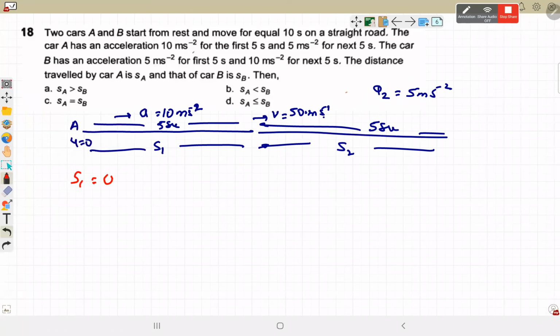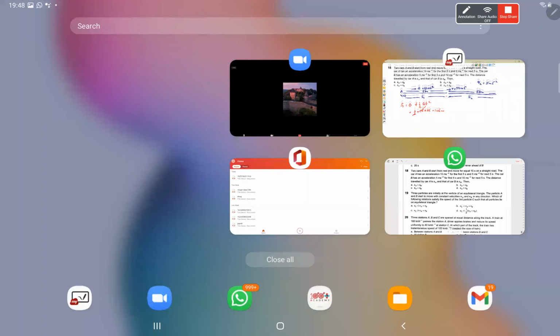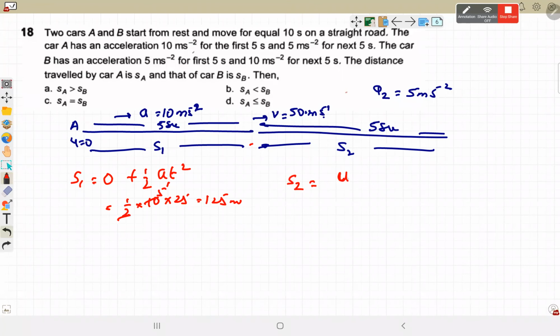S1 will be ut plus half at square. So half into 10 into 25, so there is 125 meter in the first 5 seconds. In the next 5 seconds, because it has already acquired a speed of 50, s2 is ut plus half at square. u is 50, time is 5, plus half, acceleration is 5, into time 5 square.